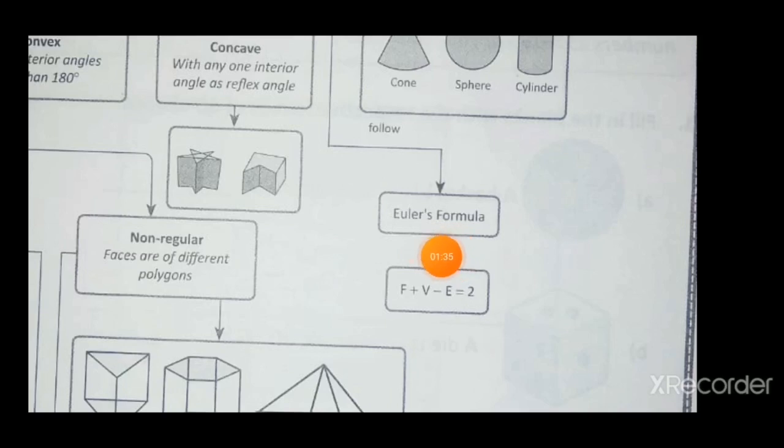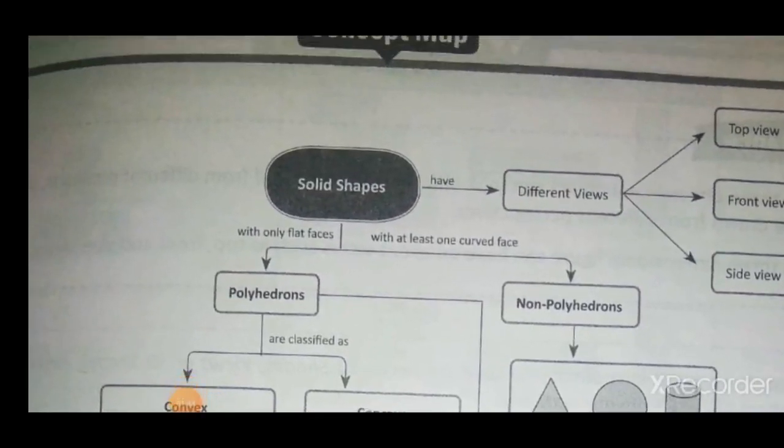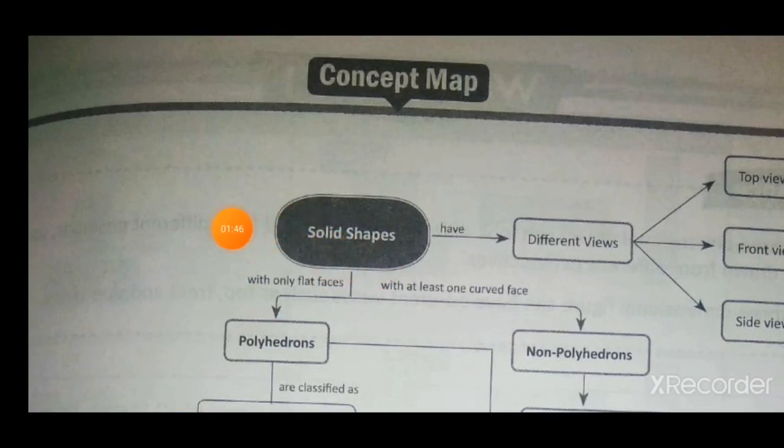Euler's formula. They are followed by Euler's formula. Euler's formula is F plus V minus E equal to 2. So it is all about the solid shapes that we are going to read in this particular chapter.